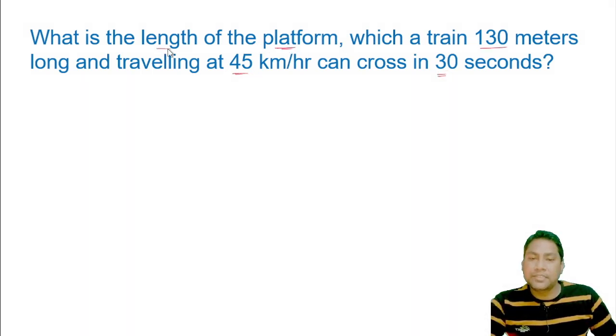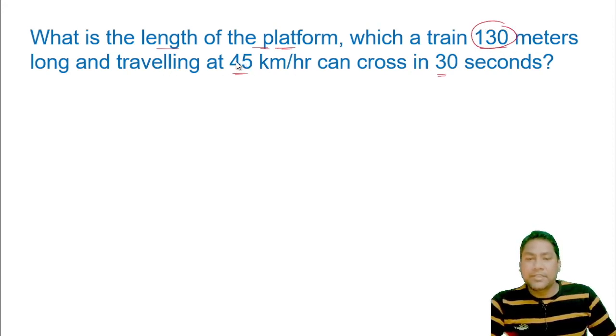Initially they have asked the length of the platform, that means L2. They have given the length of the train, that is 130 meters, and they have given the speed. The speed given is 45 km per hour and the time given to cross is 30 seconds.